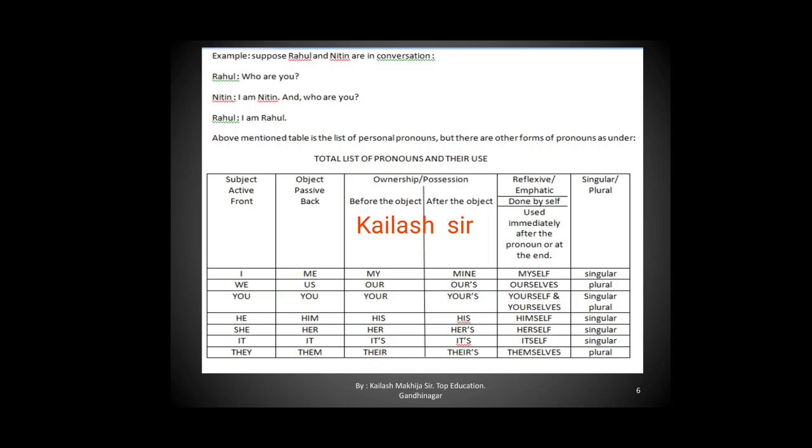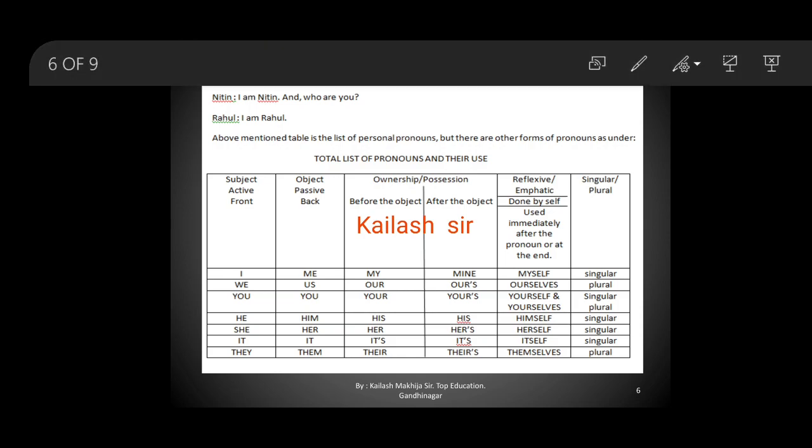Now let us come to the next two columns, ownership or possession. It is before the object also and it can be after the object also. You can see now how it is used. Suppose my, it is before the object, this is my house. The same can be told after the object, this house is mine. This is my house, this house is mine. So before the object and after the object, but my and mine show possession or ownership. Then the third column we will study.